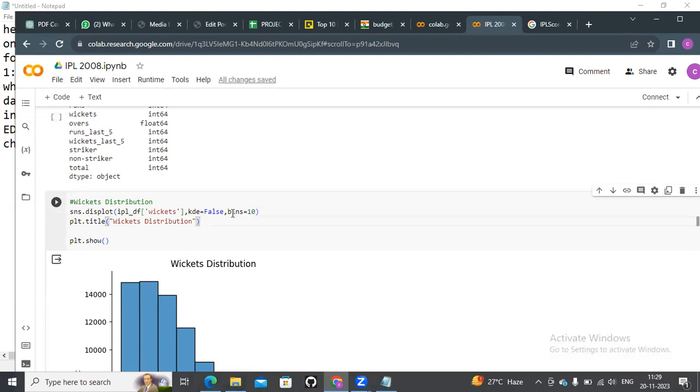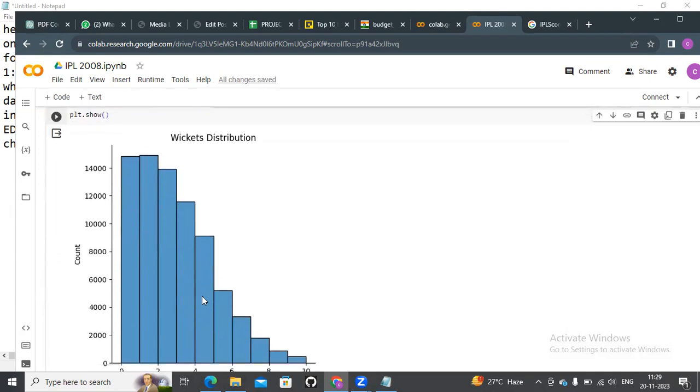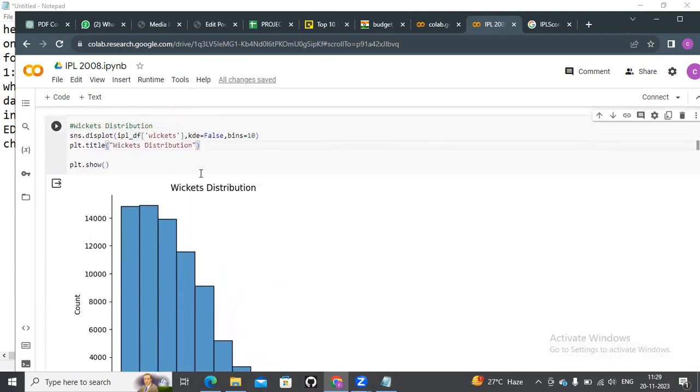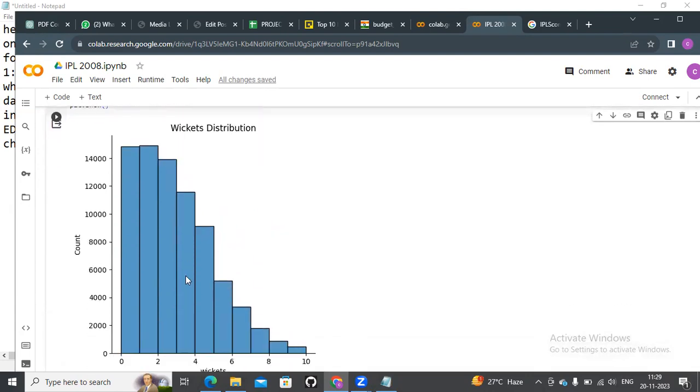In EDA, the exploratory data analysis task, we just need to distribute our data, how many wickets. This tells about the maximum wickets, minimum wickets, and average wickets we had throughout the match.